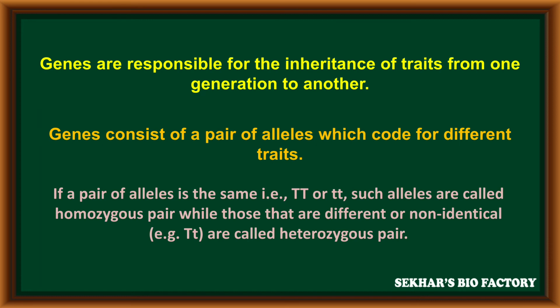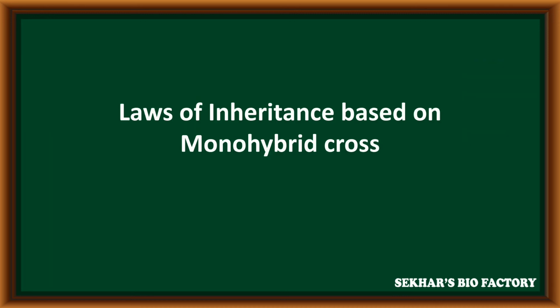If a pair of alleles are the same, like capital T, capital T or small t, small t, such alleles are called a homozygous pair, while those that are different or non-identical, like capital T, small t, are considered a heterozygous pair. Laws of inheritance were proposed by Mendel based on the monohybrid cross.